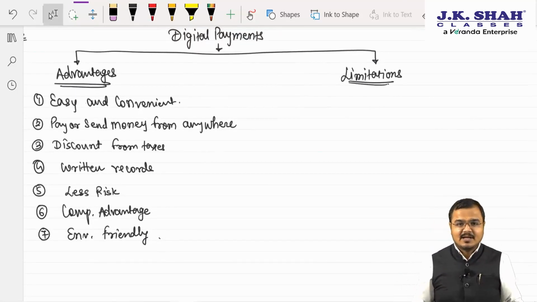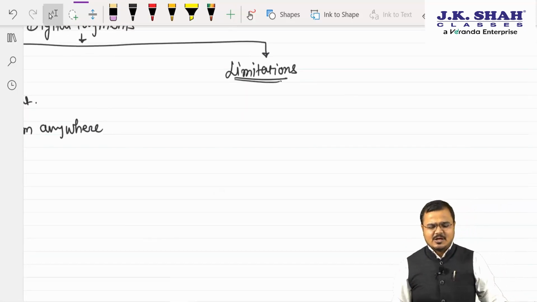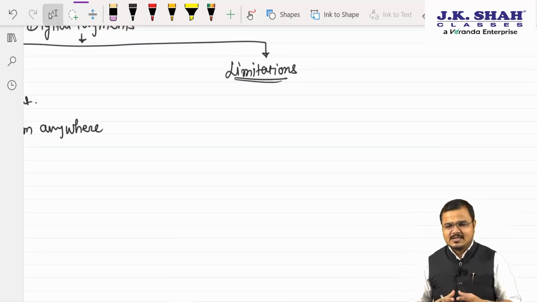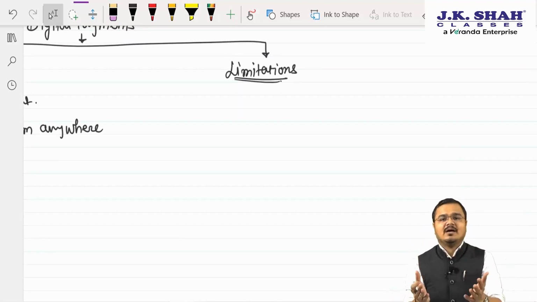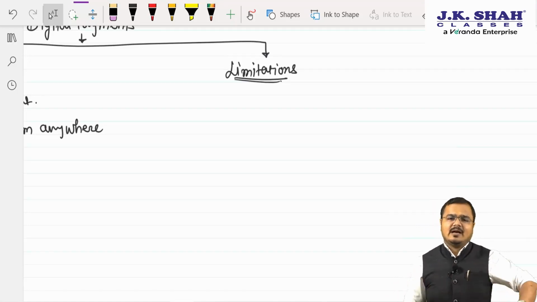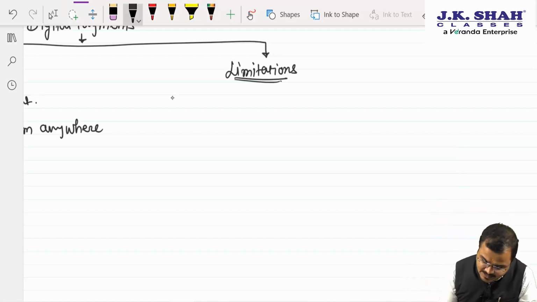Don't forget this. Okay. So let us now discuss only and only limitations. What are the limitations, chartered? Sir, very simple. If the person is not coming from a technical background, he will never ever understand online payments. It is very difficult for illiterate people to teach this. So the first major problem that we face is what?